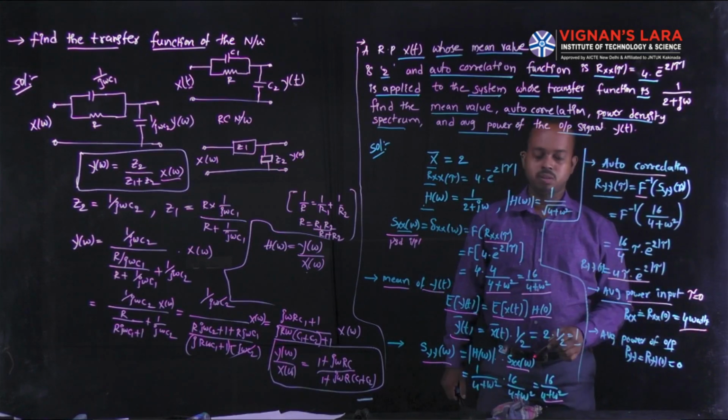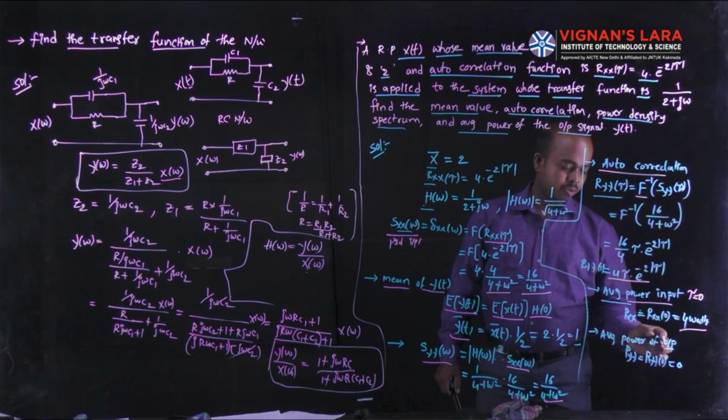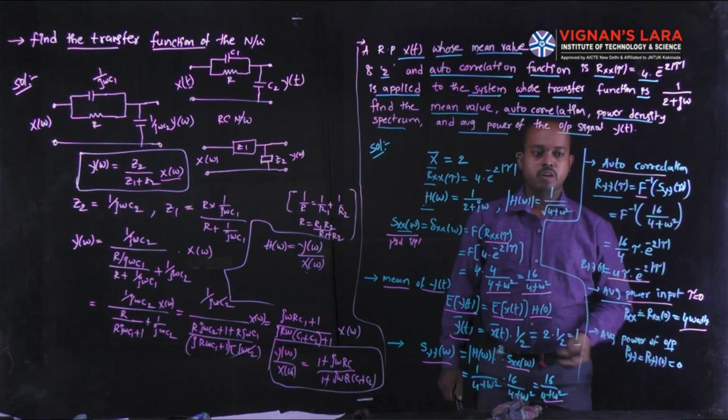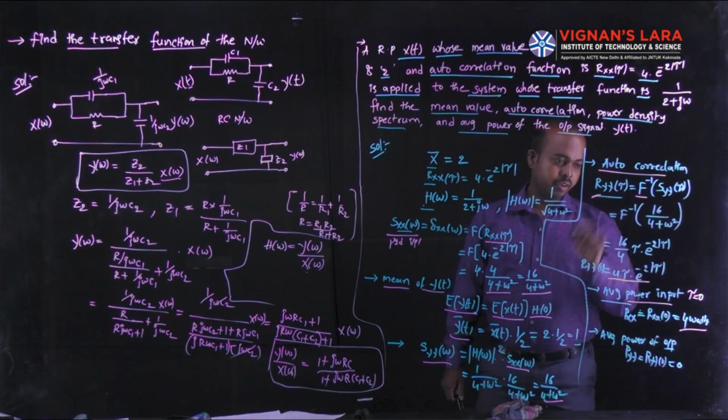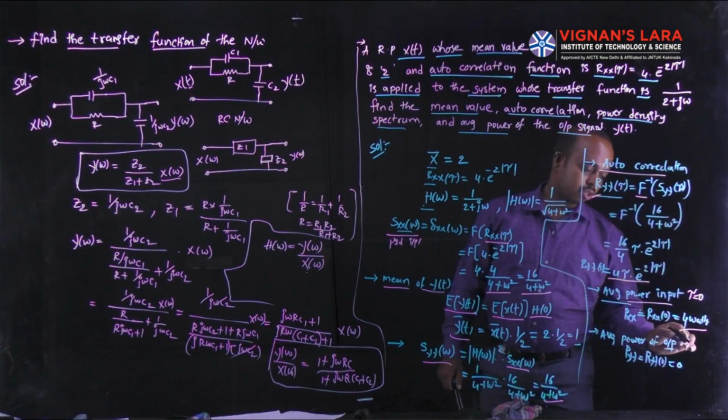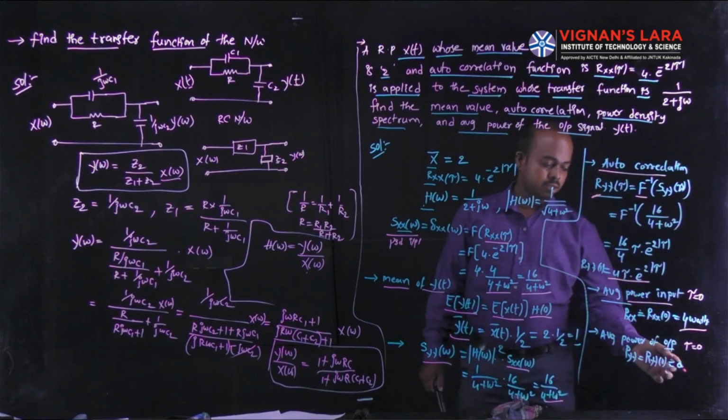Similarly, for the average power of output, choose the autocorrelation at output, substitute tau is equal to 0, and you obtain 0 watts.